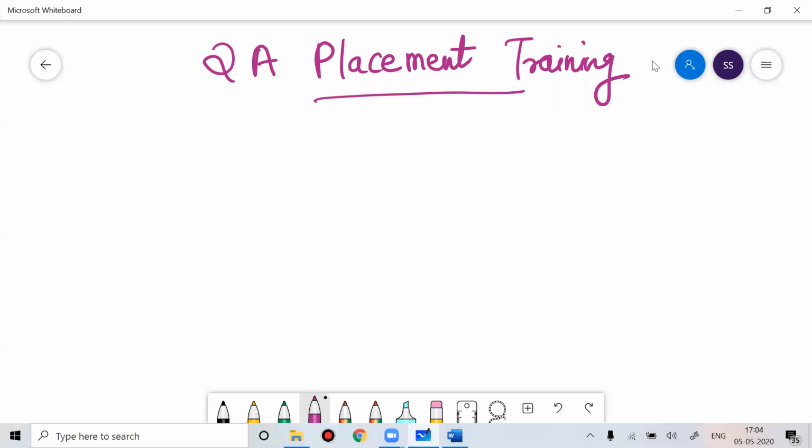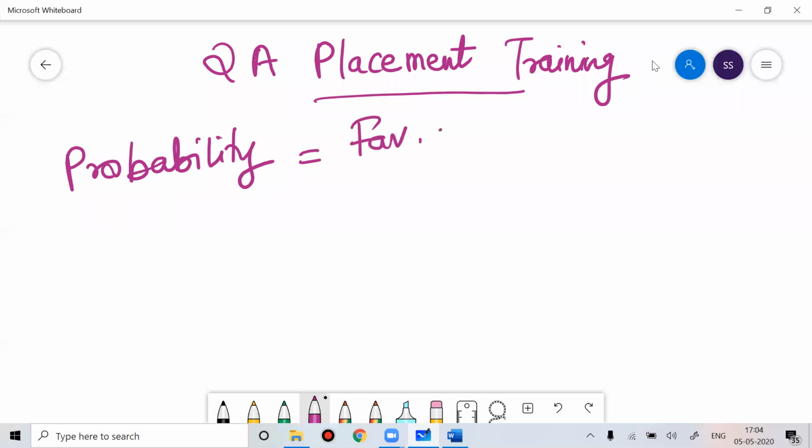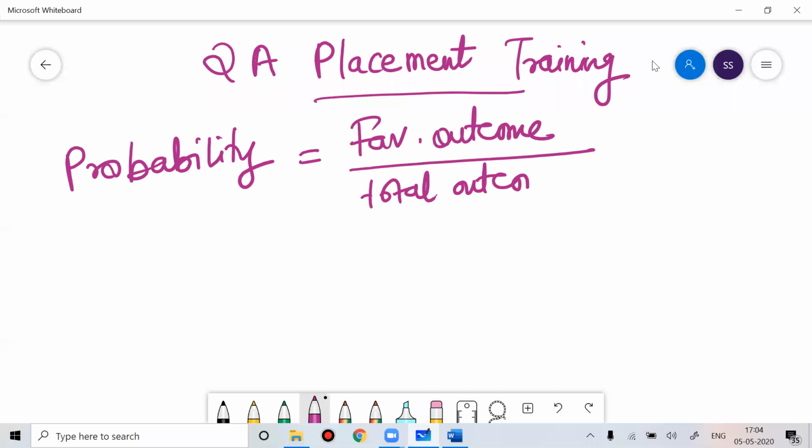When we talk about this topic called probability, basically the formula of probability is favorable outcome divided by the total outcome. So this is the formula of probability: favorable outcome divided by the total outcome.